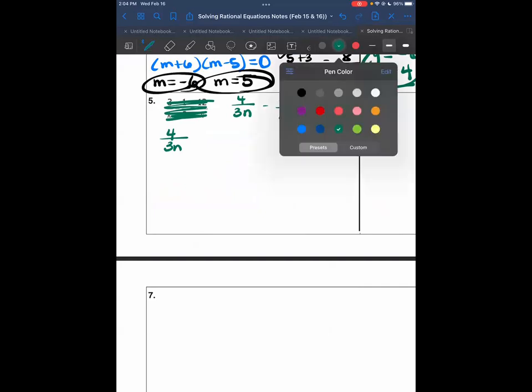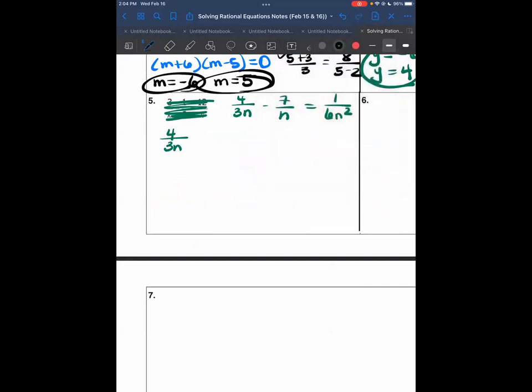So if you look at the denominators, you want to make sure that your denominators are all the same, just like we did with addition and subtraction. But these denominators, there's no factoring involved, so you just have to multiply to make them look the same. The way that you can start is by looking at the numbers at the bottom. So we have a 3 right here, and we have a 6 right here. Can we get the 3 to be a 6 by multiplying? That's a yes, we can multiply by 2. So don't forget, if you do it to the bottom, you do it to the top.